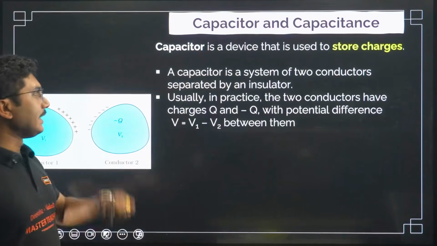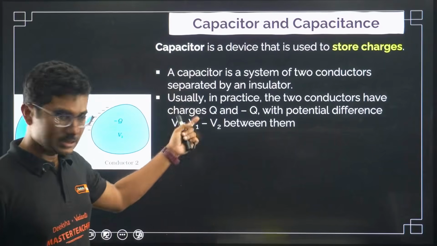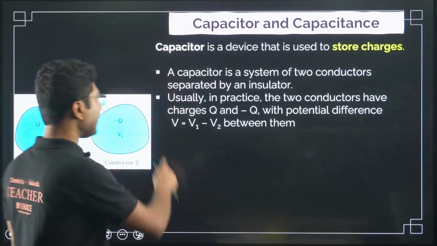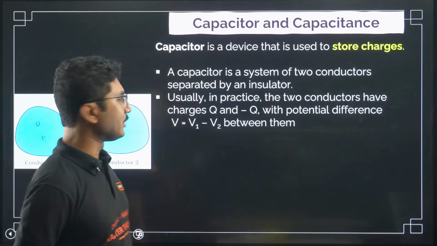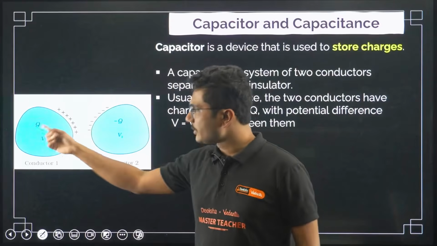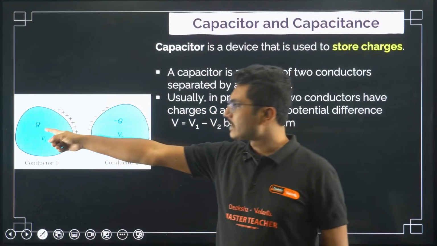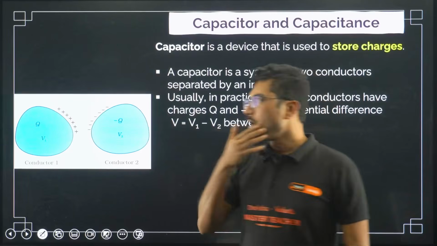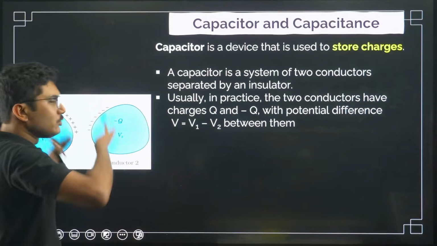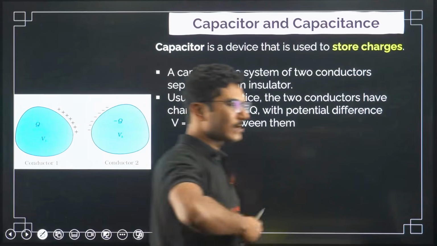Now usually in practice the two conductors have charges plus Q and minus Q, with the potential difference between them equal to V1 minus V2. Basically both of the conductors have the same magnitude of charge, plus Q and minus Q, like a dipole. There is a potential difference between these two plates, and that potential difference is important, not the actual potential.